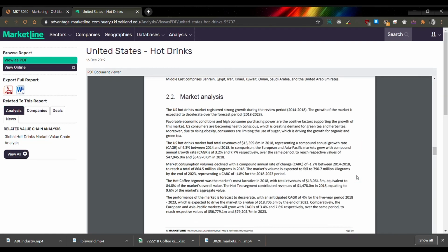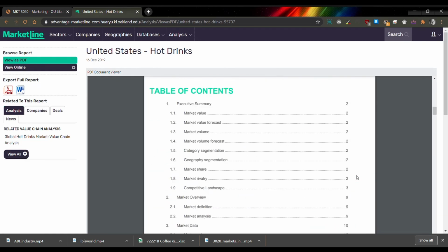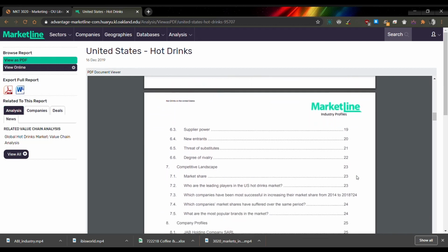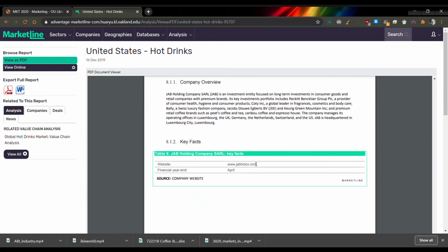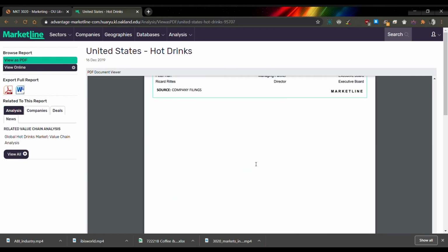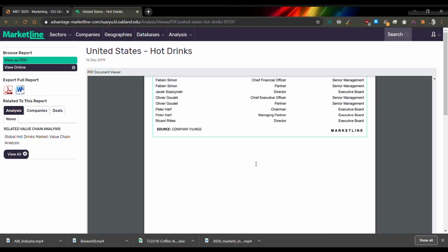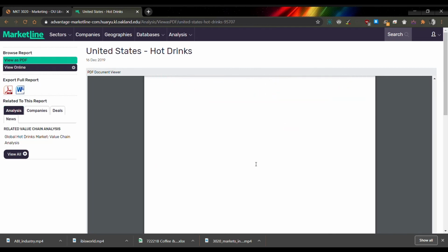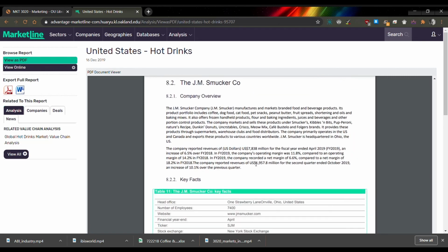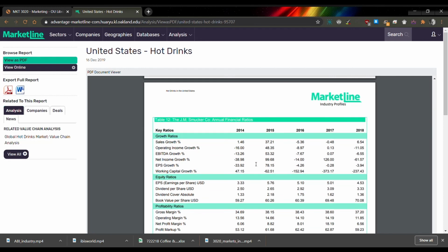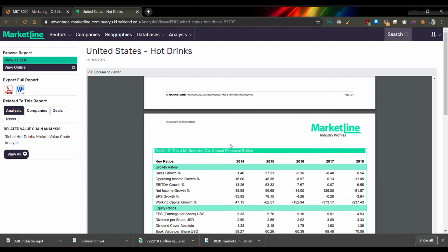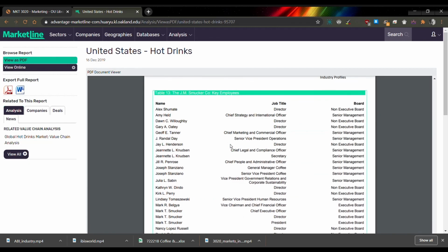Maybe we'll just scroll really quick to the top just to take another look here at another possible section. Like maybe I'm interested in the companies that are competing in this industry. And I do see that it looks like Starbucks is one of those. So I can get a better idea right away. If I'm unsure about the industry report, I can get a better idea of what the industry is about based on the companies that they're identifying as operating in this industry.